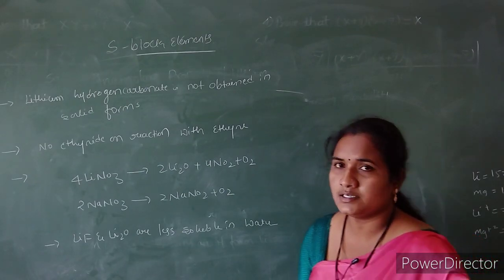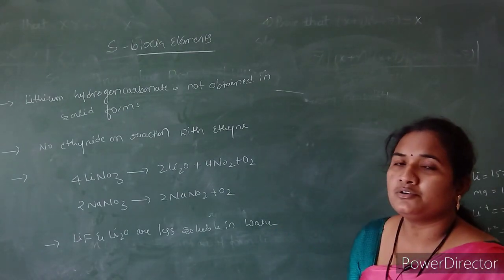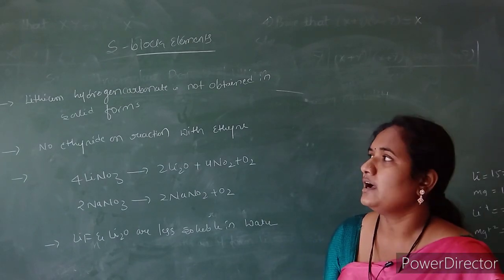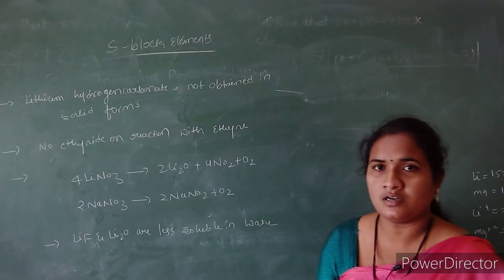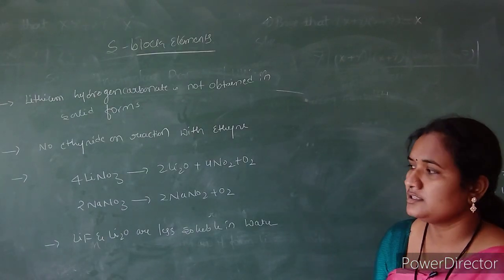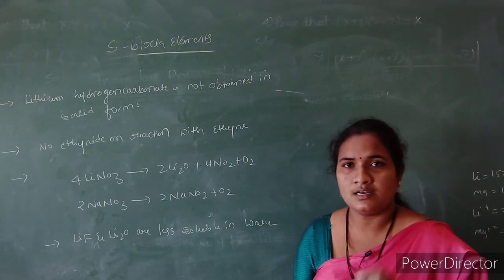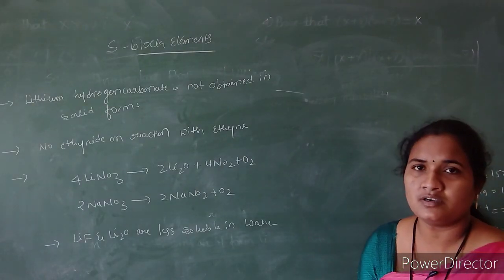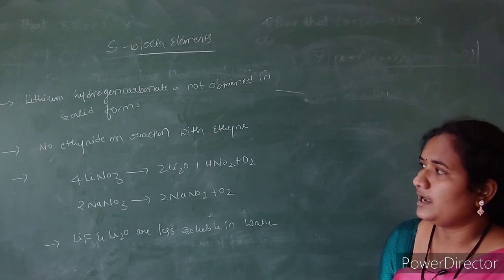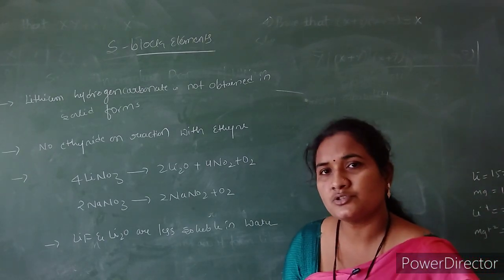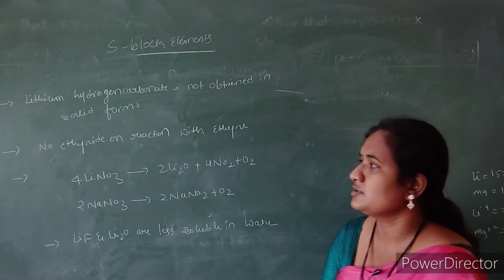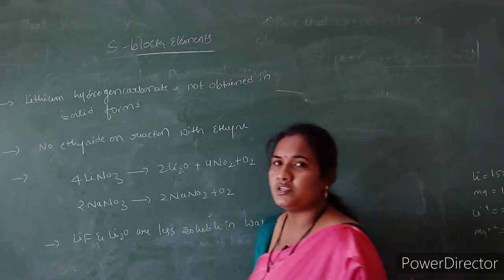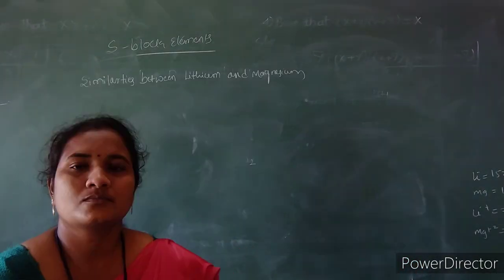Lithium chloride undergoes hydrate formation in crystallization, while other alkali metals do not undergo hydration. Lithium halides and oxides are less soluble in water, and lithium hydrogen carbonate does not exist in the solid form. Lithium does not react with ethyne and does not form the ethynide ion. So these are the anomalous properties of lithium.